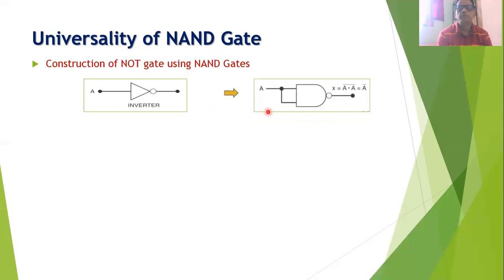As shown in this diagram, it is possible to construct the NOT gate by using only one NAND gate. Suppose a 2-input NAND gate is given to you. Now we know that the inverter or NOT gate has only one input, and therefore what we will do is short all the inputs of the NAND gate, and this is our input A. Now according to the logic expression of the NAND gate, we know that the output X is equal to A into B and its complement.